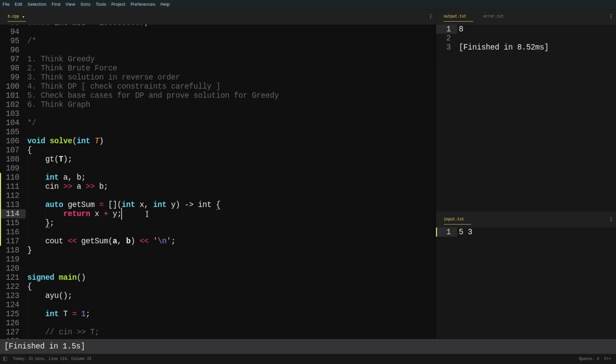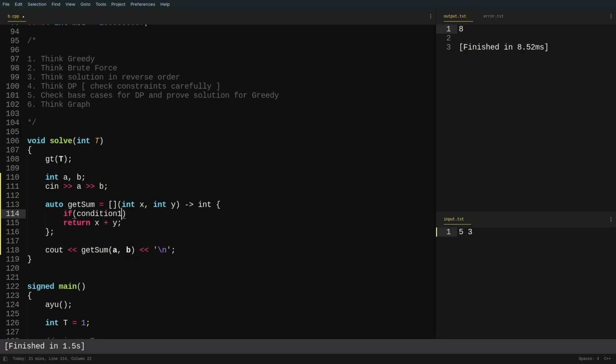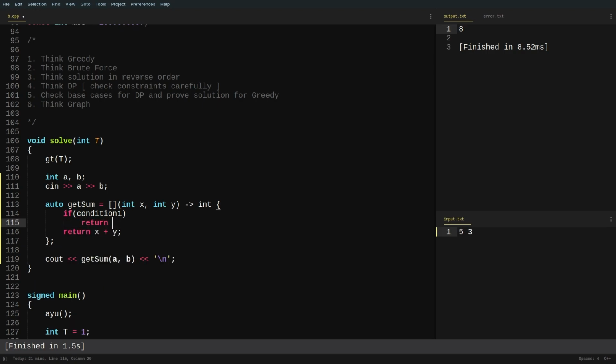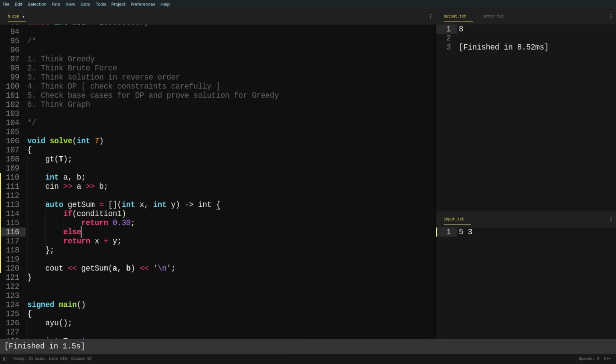But what happens if there are multiple return statements, right? So in case of multiple return statements, for example, this is return x and y. Let's say there is some condition. I'm just writing pseudocode. So let's say there is some condition 1. And if it is true, then let's say I'm returning 0.5030, and otherwise I'll return this. So you see, this particular data type is integer, this particular data type is float. So during runtime, my compiler will get confused about what is the actual data type of this particular getSum